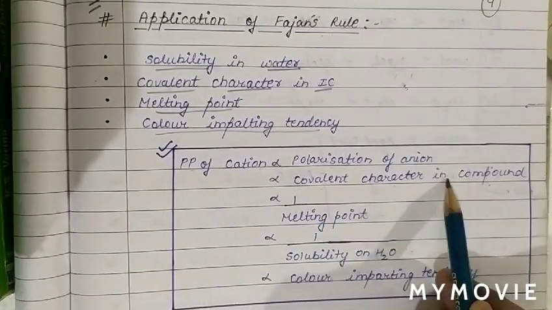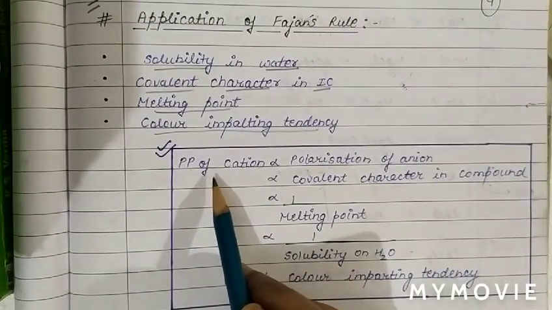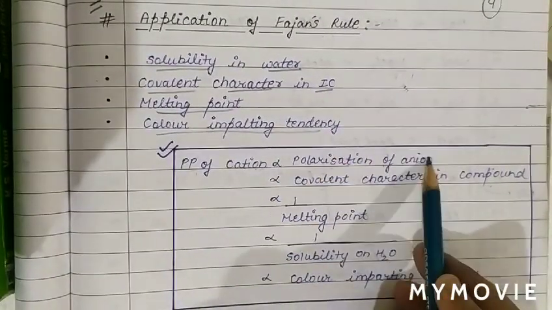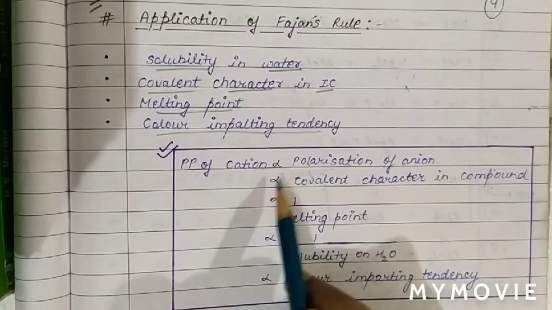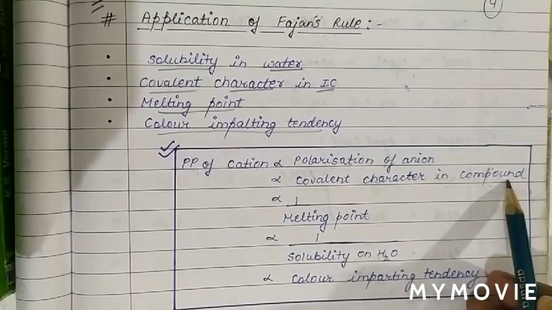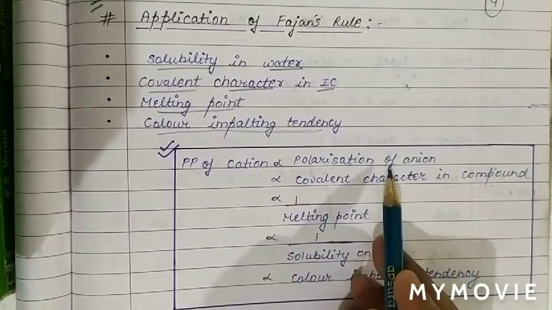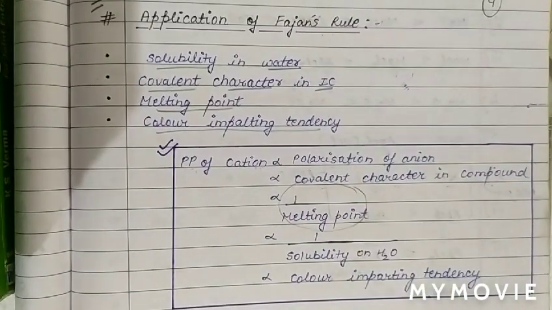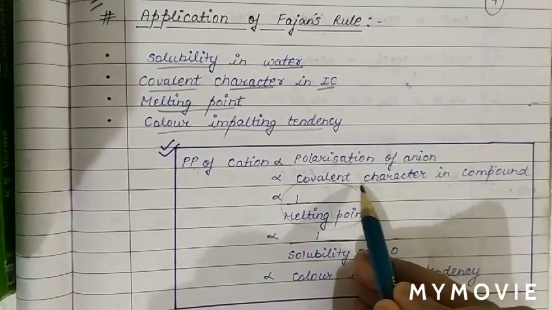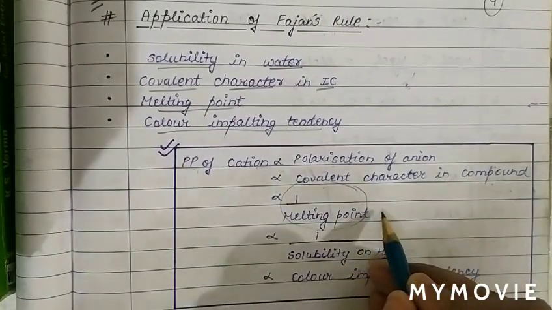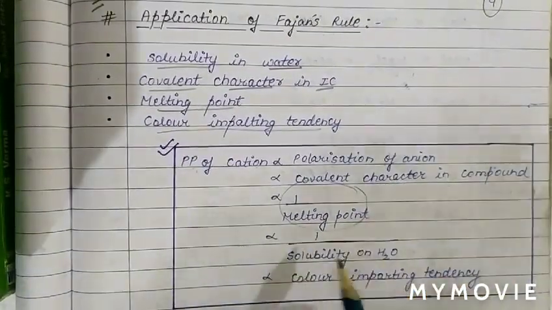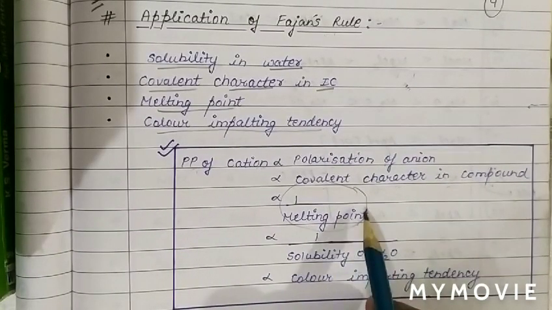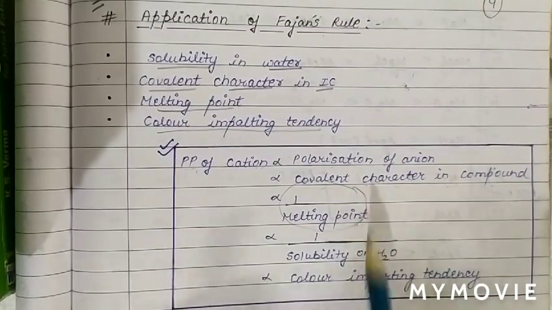So polarization is proportional to covalent character in compound. See, and covalent character is inversely proportional to melting point. If a compound has higher covalent character, means its melting point would be low. So melting point varies inversely proportional to covalent character.